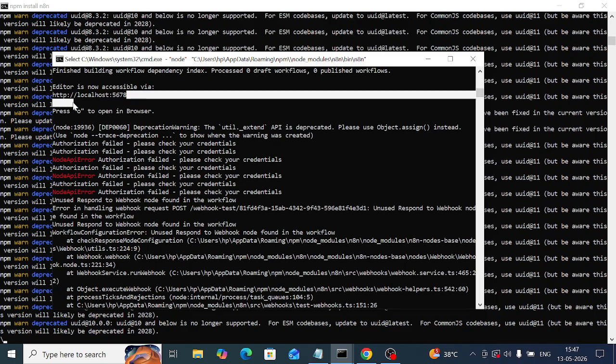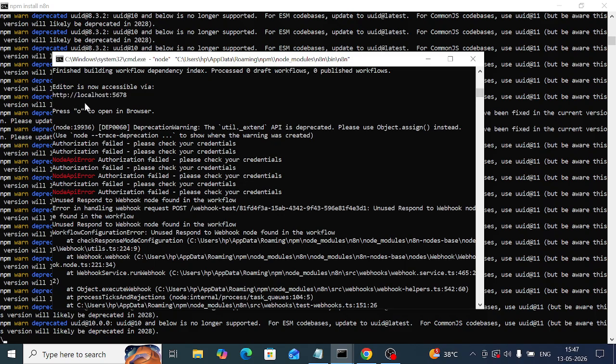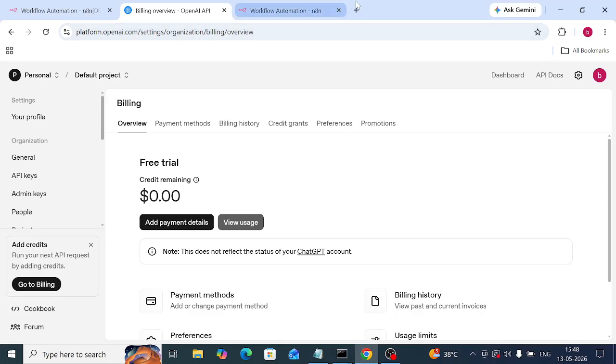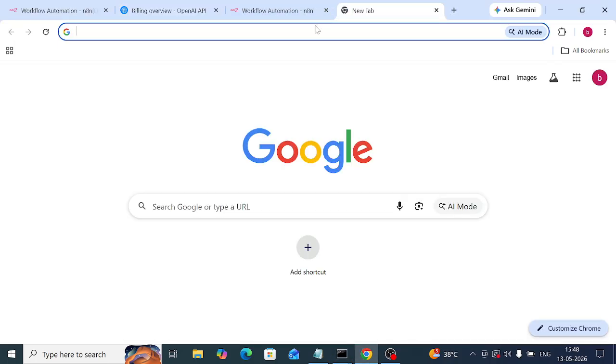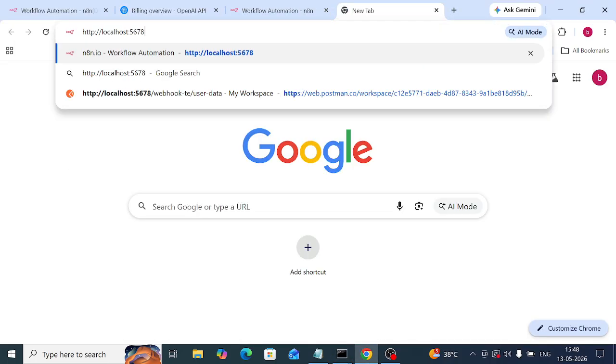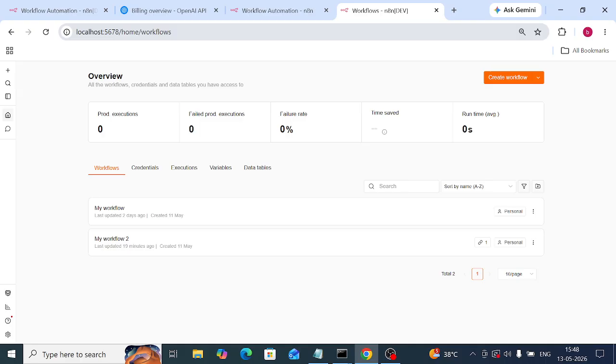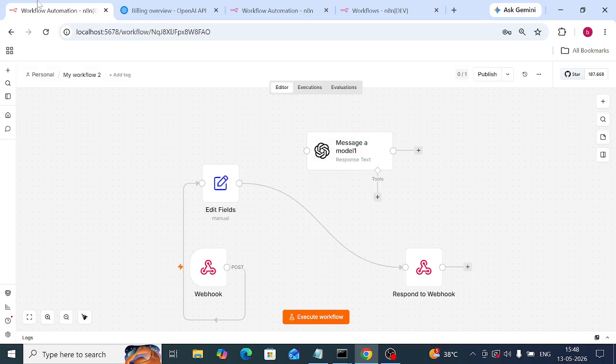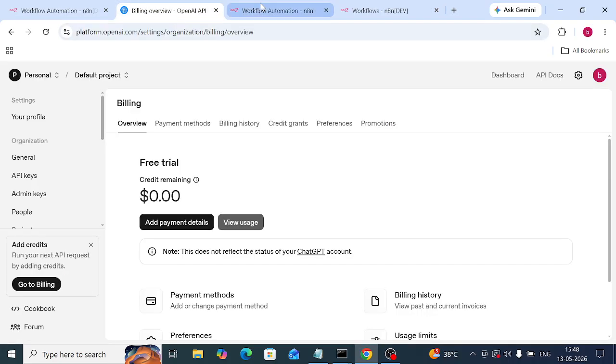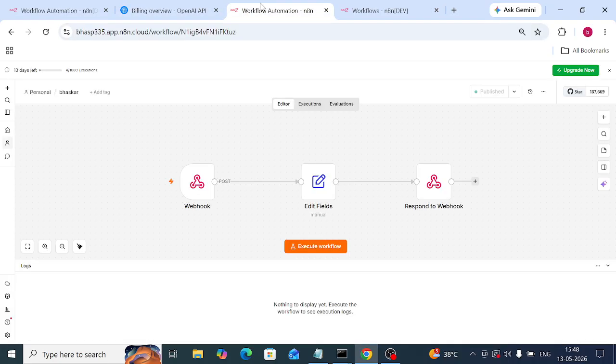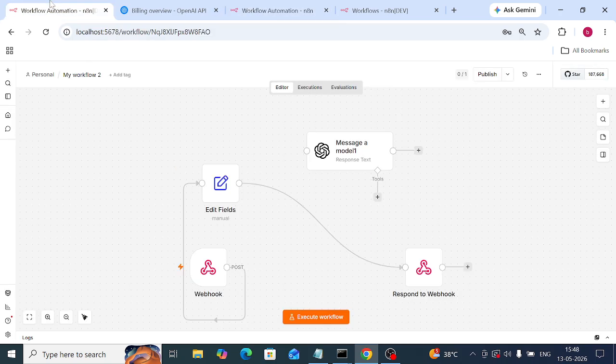Okay, then I'll copy this one. These are the production executions. This is the failure production execution, failure rate, and everything. These are the types of installations we have done, and after we do these installations, you can open this.